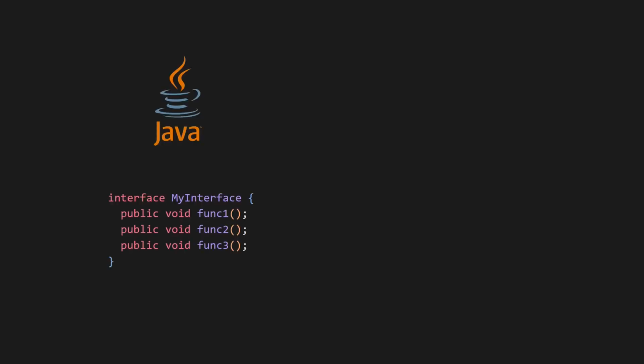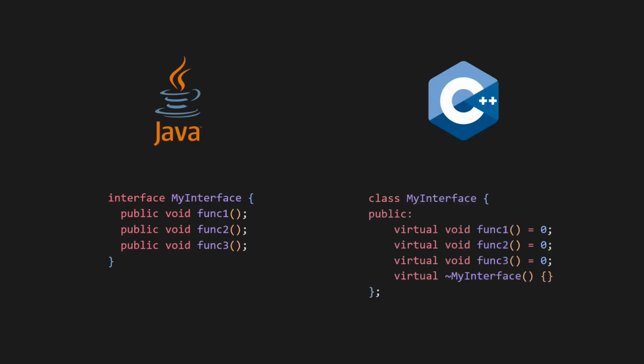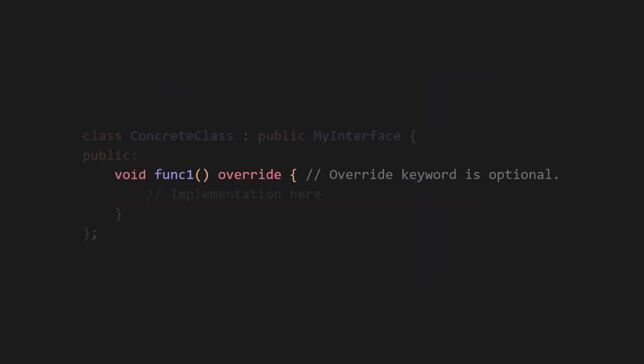Everything in this language feels hacked together, even the inheritance system. In Java, you have an explicit interface keyword to create interfaces. But in C++, you have to use the virtual keyword in every function, and then do this weird thing where you make each function equal to 0. And only then is it considered an interface. This is a very unusual syntax. And strangely enough, when you override functions in a derived class, the override keyword is purely optional.